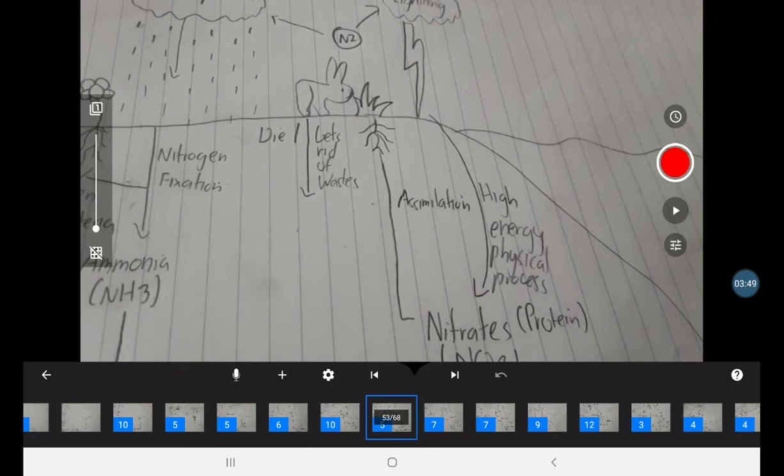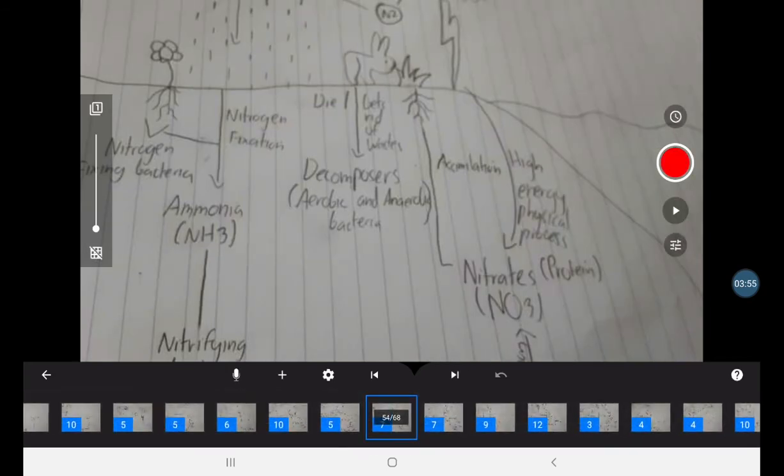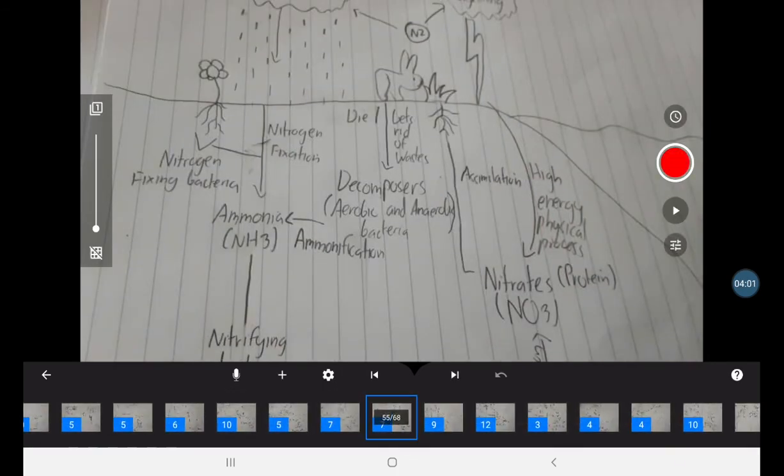So, when the animal dies or gets rid of its waste, the decomposers, which are known as aerobic and anaerobic bacteria, would then turn the waste into ammonia. This is called ammonification, which is the conversion of organic nitrogen into ammonia.